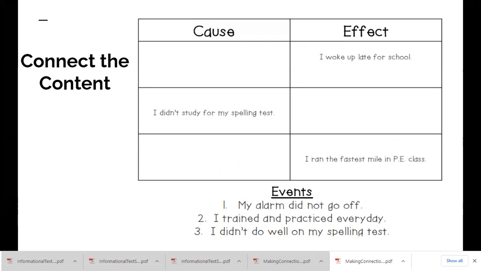Let's look at the second one. The cause is I didn't study my spelling words. Well, if you don't study your spelling words, the effect would be that you didn't do well on your spelling test. Finally, the effect: I ran the fastest mile in PE class. The cause would be that you trained and practiced every day.